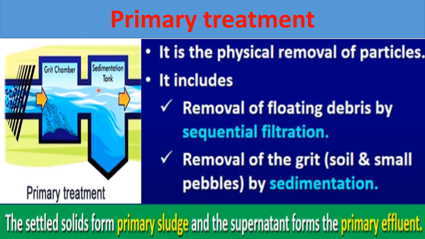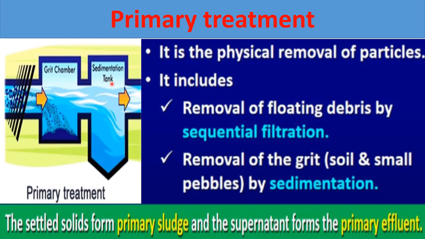Here you can see this is a chamber for primary treatment of sewage. From here sewage is coming. Sequential filtration has been done here. Then this is a grit chamber. Grit will sediment here. This is the sedimentation tank, and the remaining part of the sewage will flow ahead. The settled solids form the primary sludge, and the supernatant forms the primary effluent.